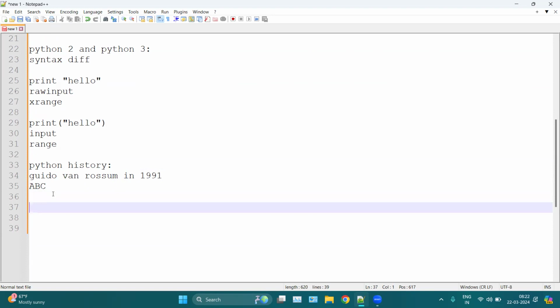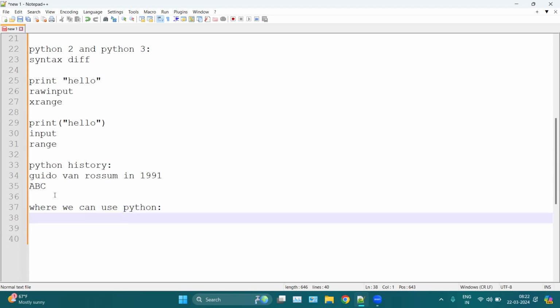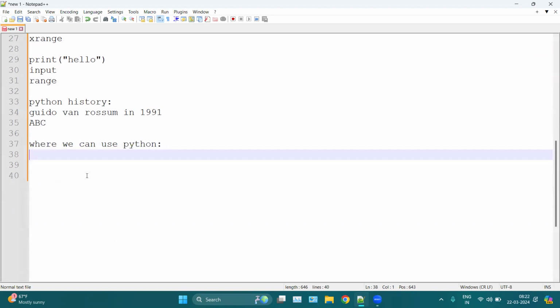so where we can use Python, that is very important. Where can we use Python? Python can be used in almost every domain, starting from the basic domain, which is web development.